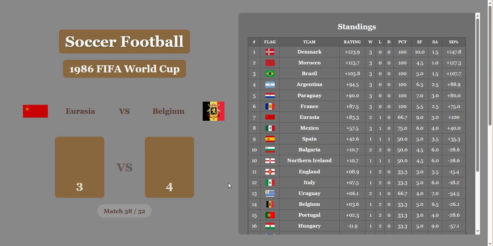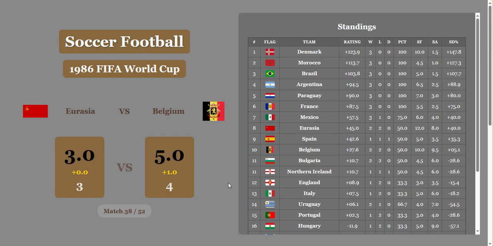But Belgium's going to knock them down, and Belgium's going to get a whole goal for economic difference. And the final score is going to be Eurasia 3, Belgium 5. Belgium now in 10th, Soviet Union in 8th.